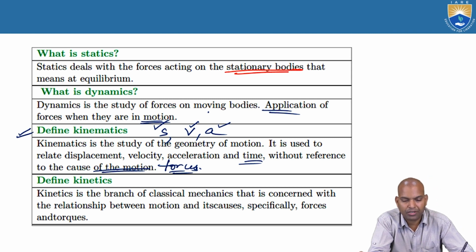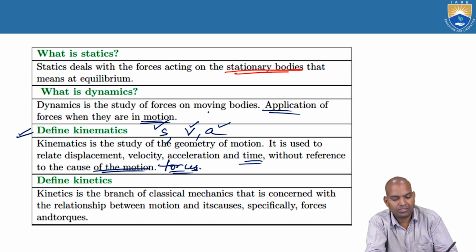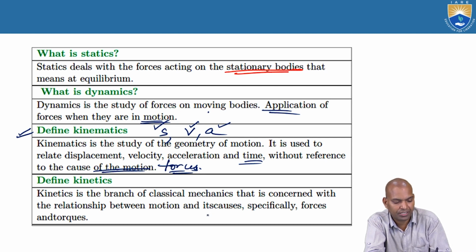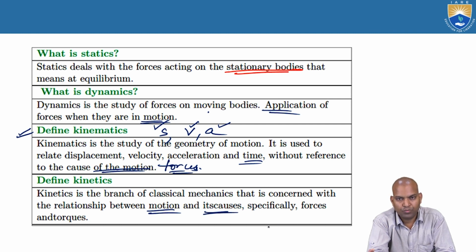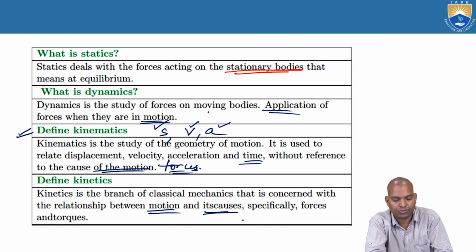Now coming to kinetics. Kinetics is also part of dynamics, but here the forces causing the motion are going to be studied. It is the branch of classical mechanics concerned with the relationship between motion and its causes. Not only motion but also causes, that means force. Specifically forces and torques.